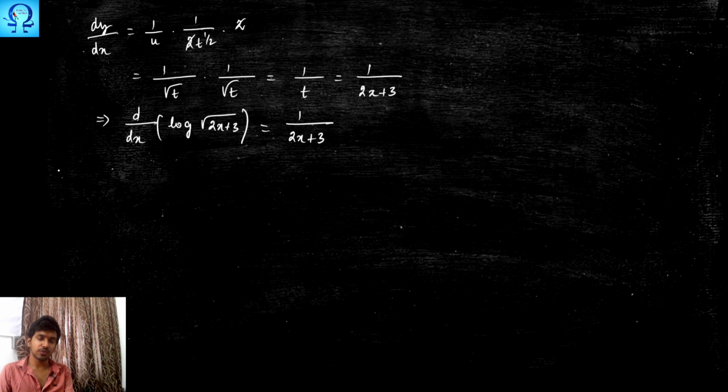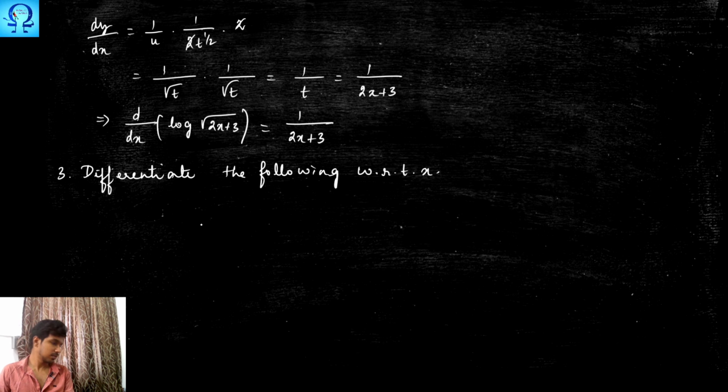Okay, let us move to the next problem. That is, we need to find the derivative. Differentiate the following with respect to x. My y is given to be 3x squared plus 4x minus 5, whole cube.